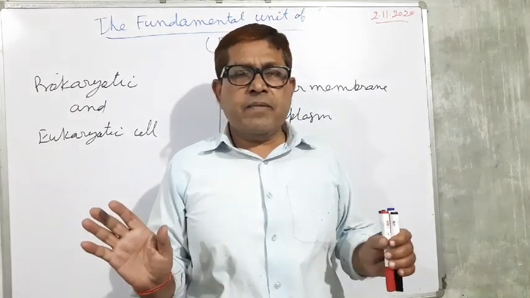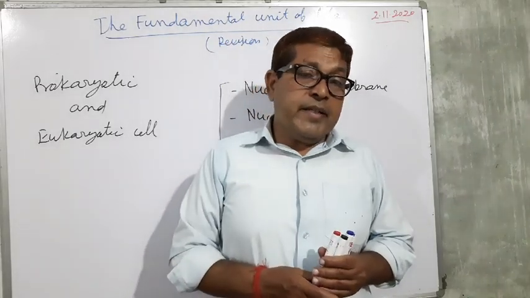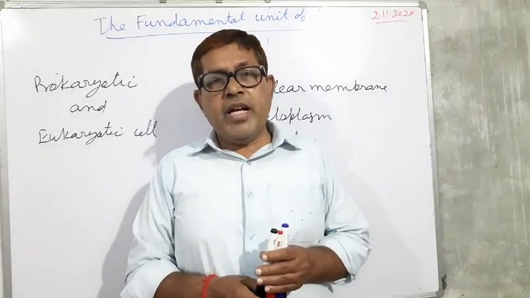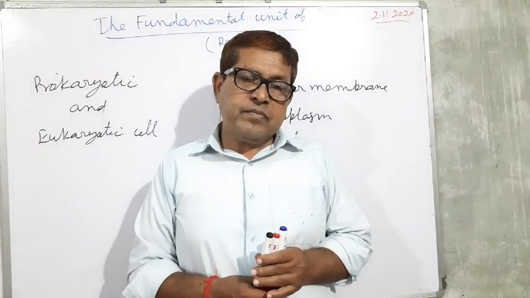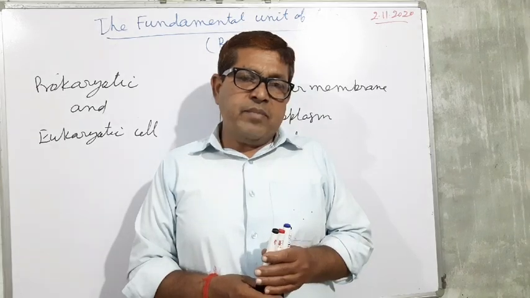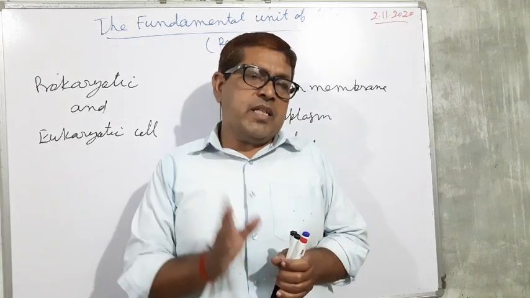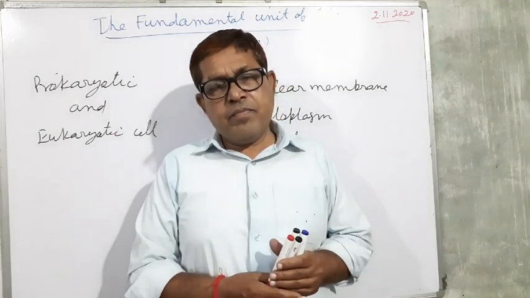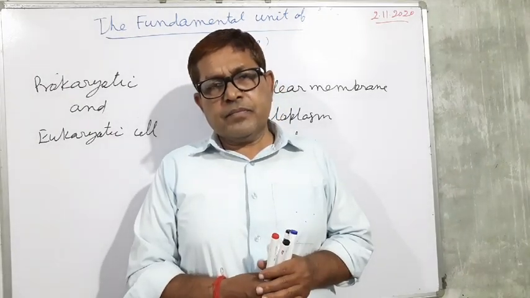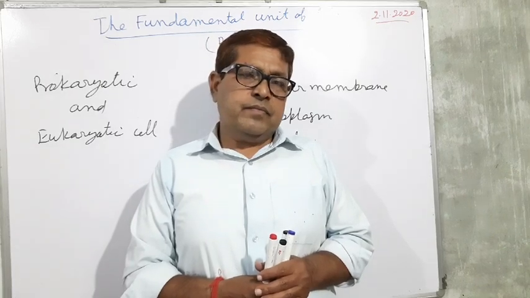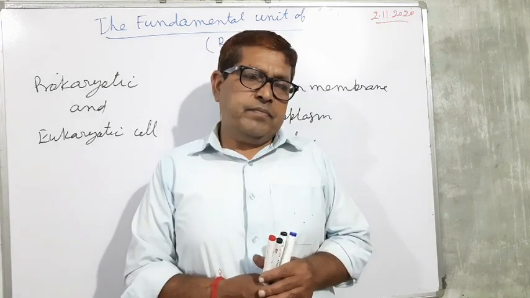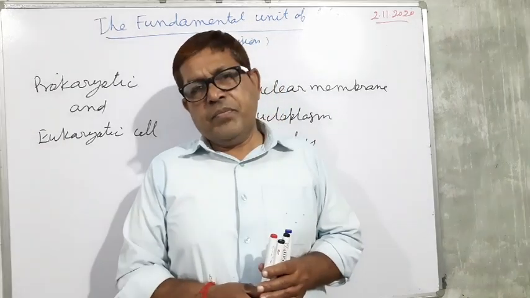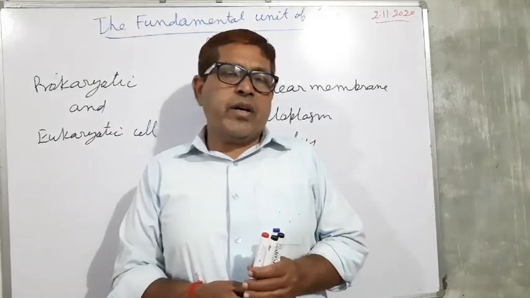We have discussed this. And after that, we studied the unicellular and the multicellular organisms. The organisms that consist of a single cell are called unicellular organisms, just like bacteria, amoeba, euglena, and paramecium.